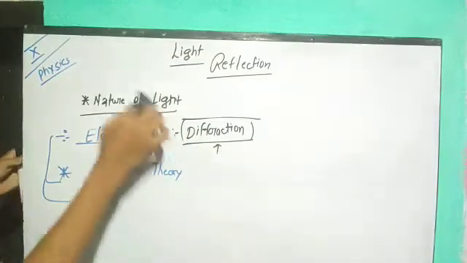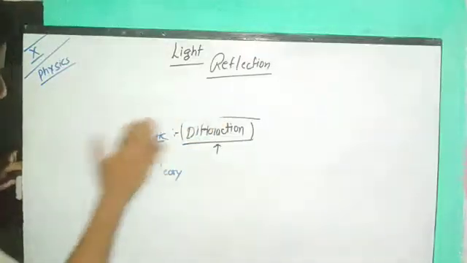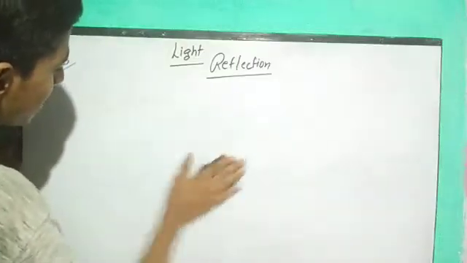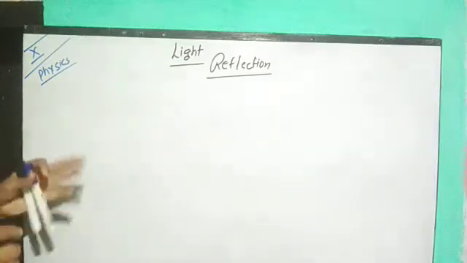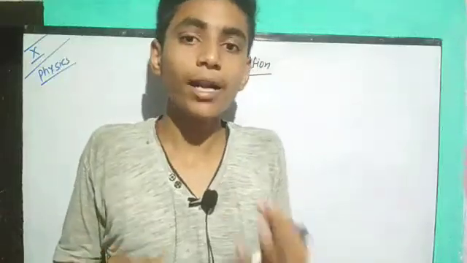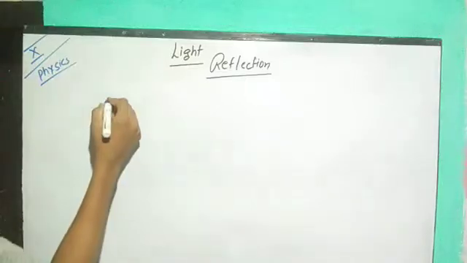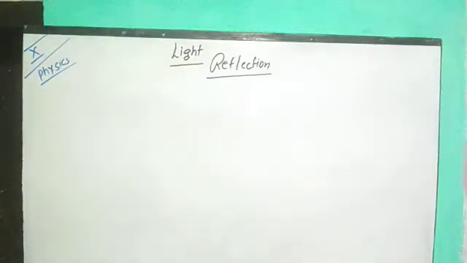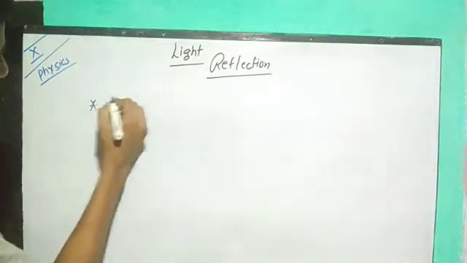So from here we are going to see only simple terms that we already know. So guys, the first thing that we are going to see about the properties of light is reflection. First we will define what we mean by reflection. Here I told you reflection is nothing but a process of sending back, or transmitting back, the rays of light from any surface. So first, what is reflection?